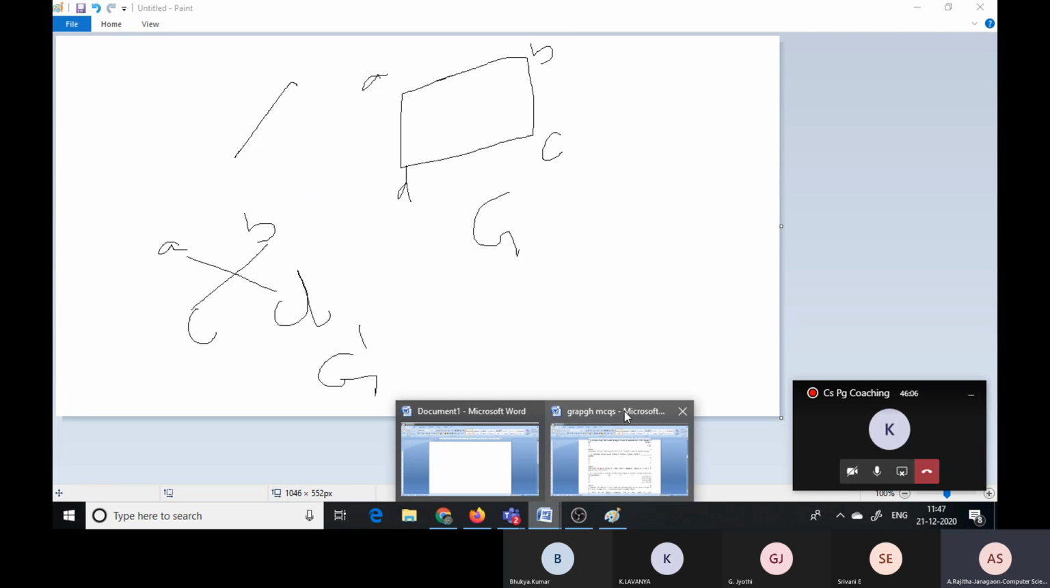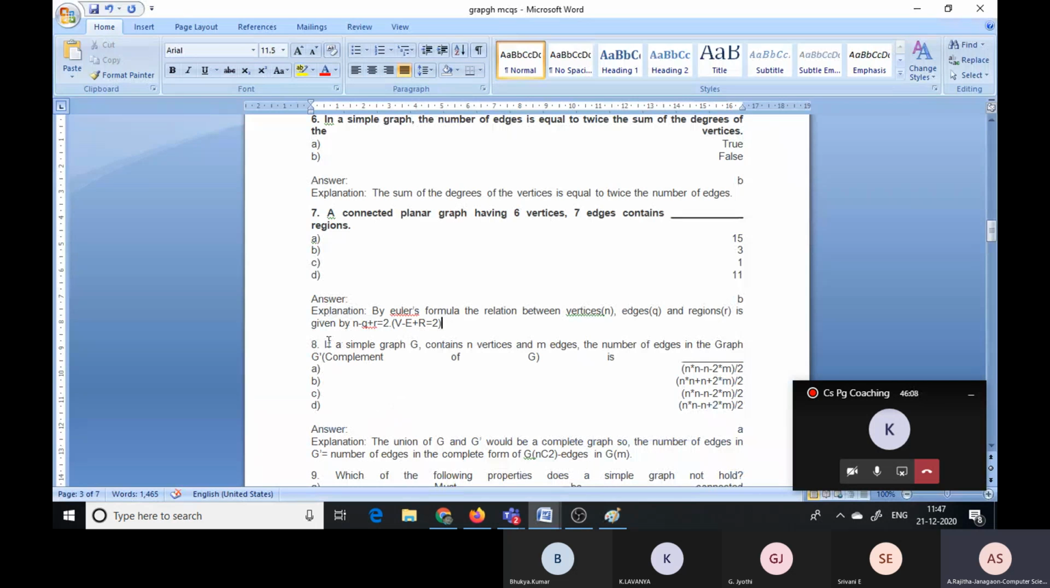Now observe here what is the question, that is if a simple graph G contains n vertices and m edges, the number of edges in the graph G complement contains how many number of edges? That means NC2 minus number of edges in G.